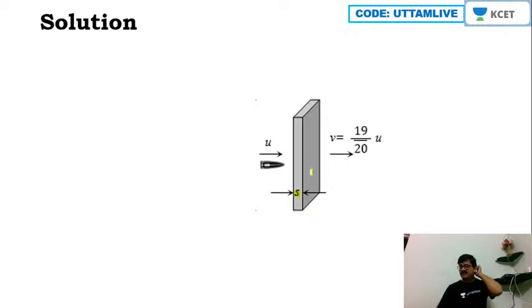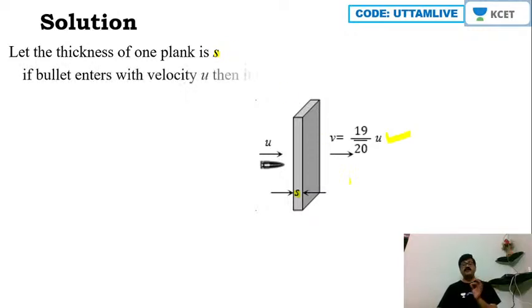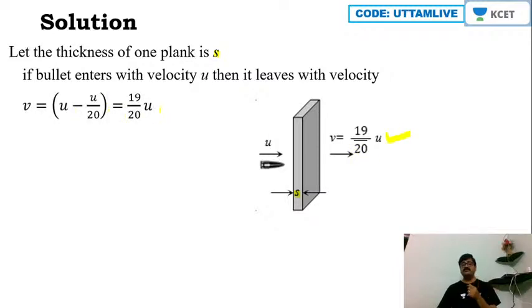Okay, so through one plank, when the bullet passes, its final velocity will be 19 divided by 20 u. Initial velocity is u here, then 1 by 20 of its velocity is lost. So that means u minus u by 20. Will it not be 19 by 20 u? So this is with reference to one plank. Now I'll consider the thickness of the plank as s here. So accordingly, if the bullet enters with velocity u, then it leaves with velocity of u minus u by 20, that is 19 by 20 times of u.